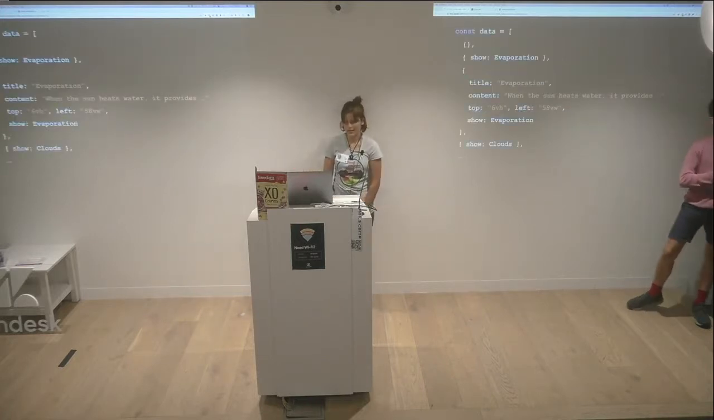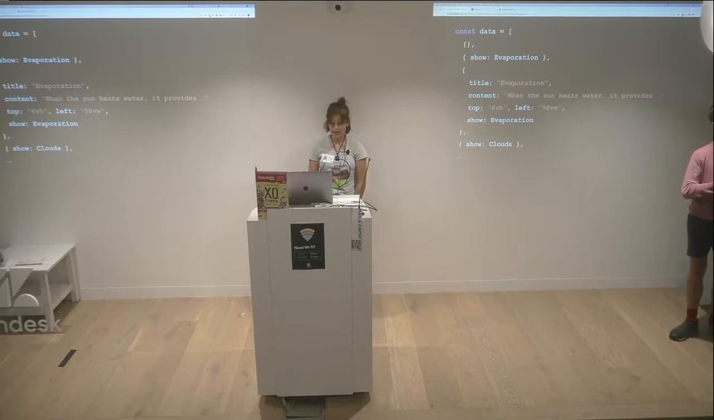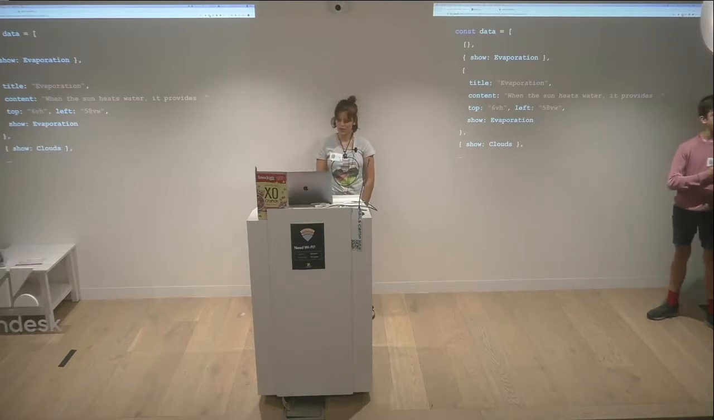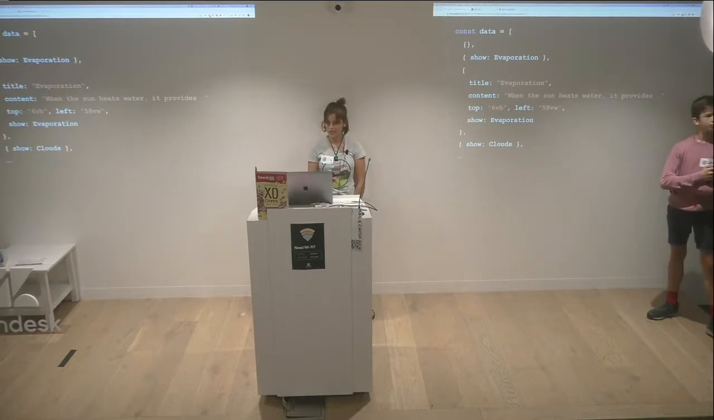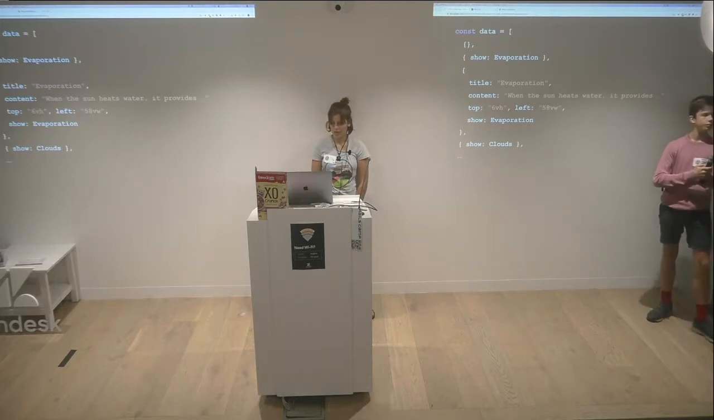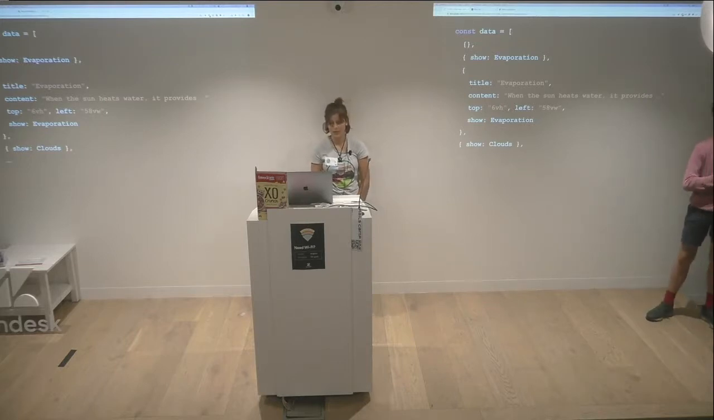The const data is an array, kind of a list of things. The list of things is the information we want to show. The first thing in the list is an empty object, as we will just show the background. Then we show the evaporation component. Then a title and content will appear. Let's take a look at the live demo.